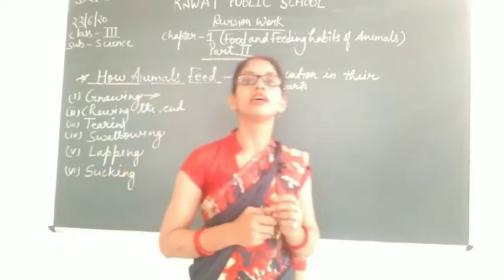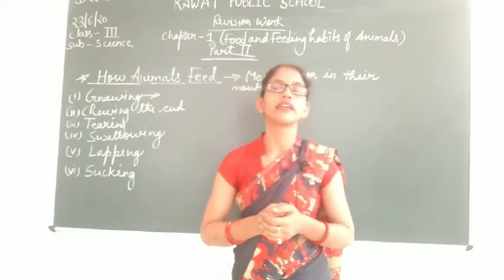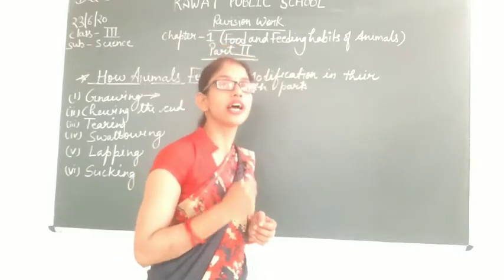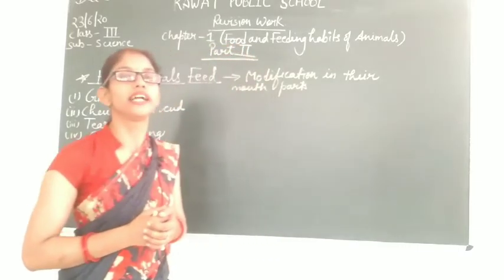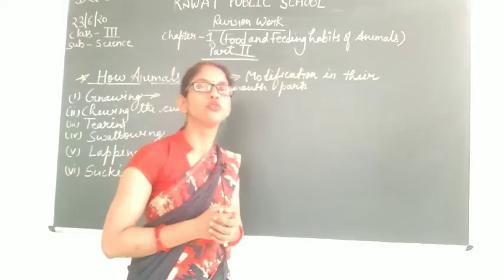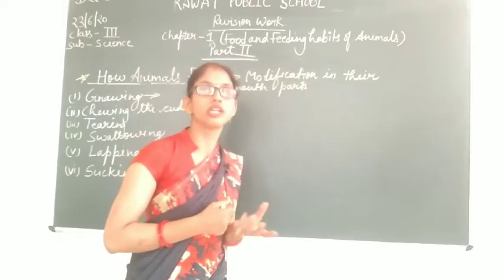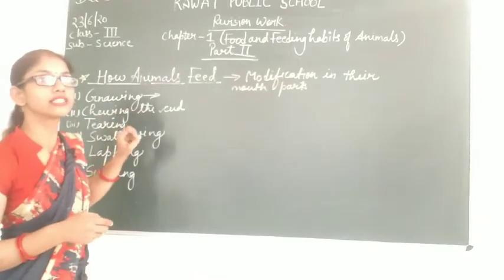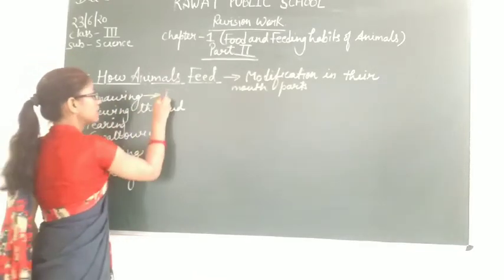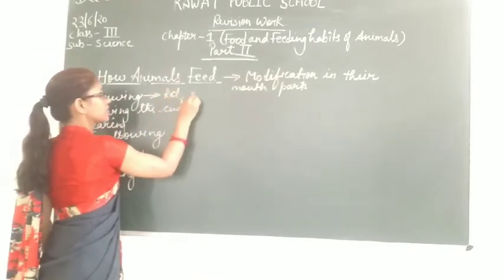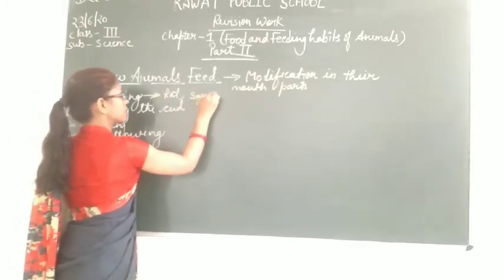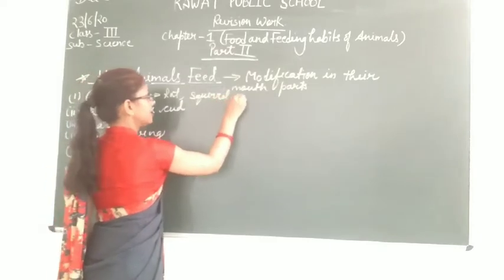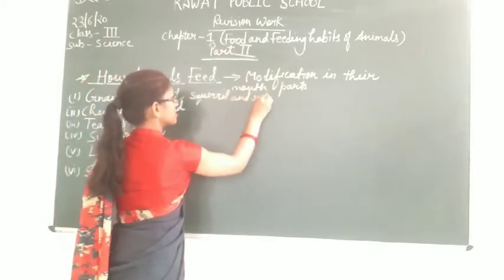For example, squirrel, rat, rabbit, they bite something repeatedly and they have sharp front teeth to bite their nuts, fruits and the food or the seeds that they eat. So examples of the animals that gnaw their food are rat, squirrel and rabbit.